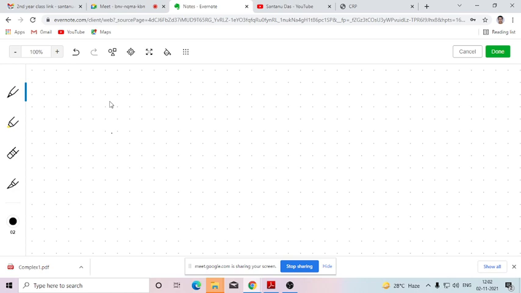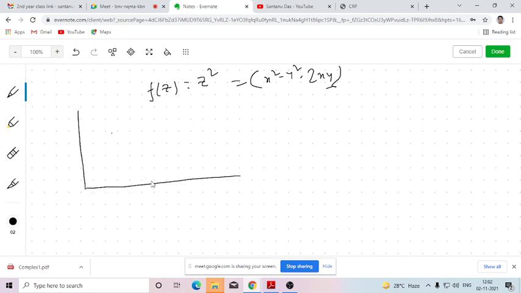Let's say a simple example. f(z) equals z square, that is x square minus y square plus 2ixy. Here I can take the value of z as those lying over the curve C1, let's say y equals x curve, that means 1, 1, 2, 2, 3, 3. I can take these points as the value of z. Is that clear or not?